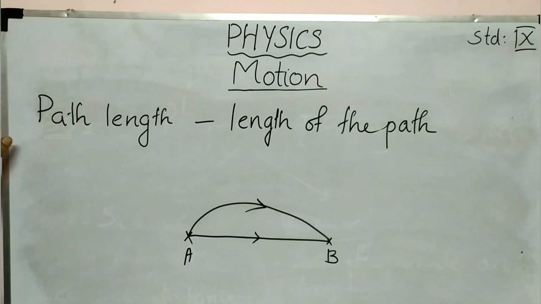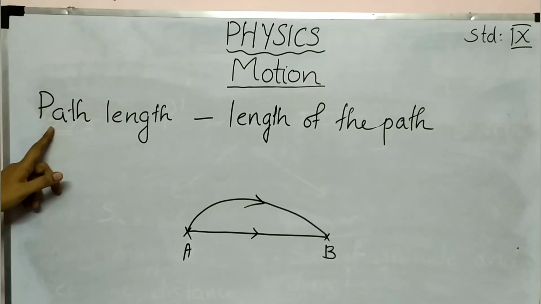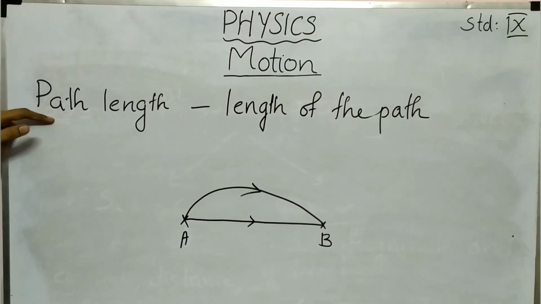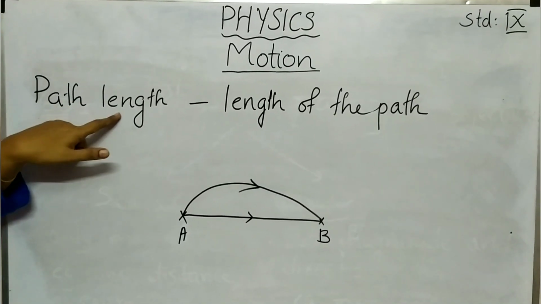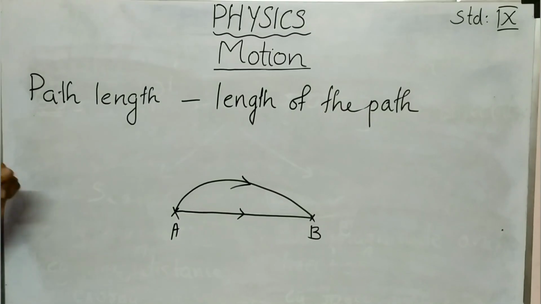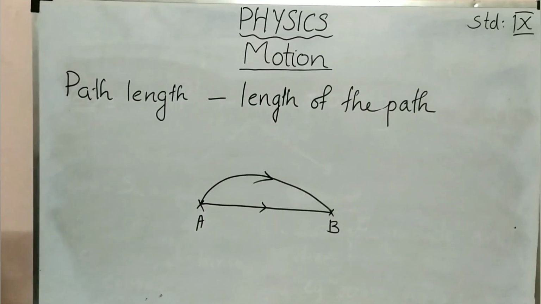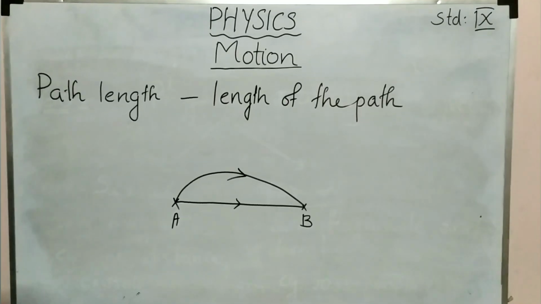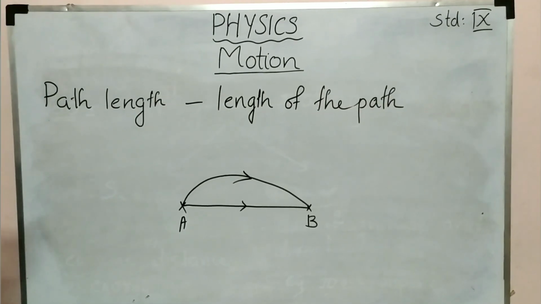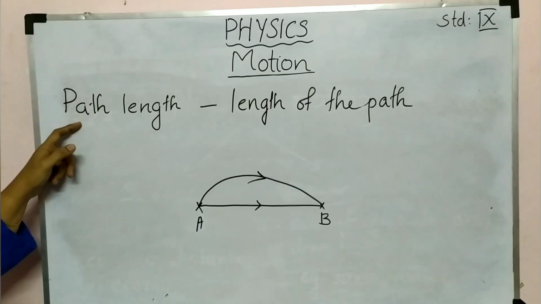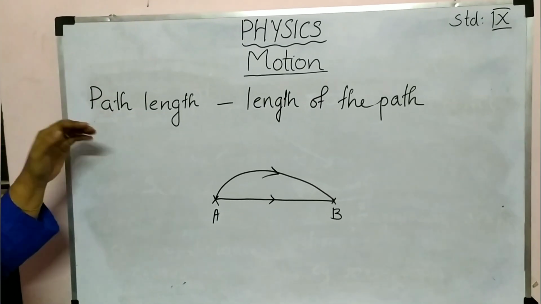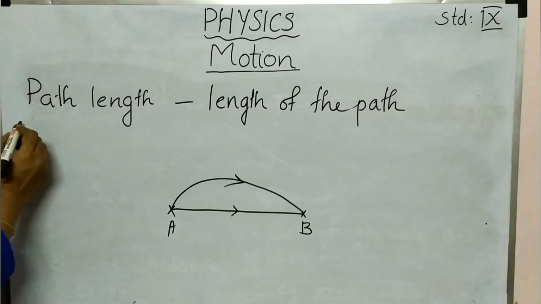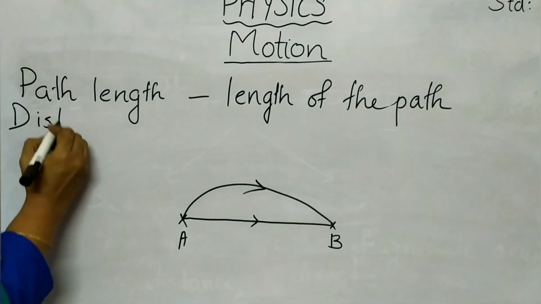Now come to the topic. Here you can see path length. From this word you can work out what that is. Path length means length of the path. If an object is moving from one place to another place, that needs a path. If you are measuring the total length of the path of that object, we can call that the path length. Then I am going to talk about two terms, distance and displacement.